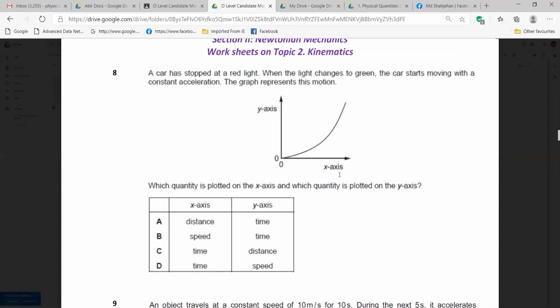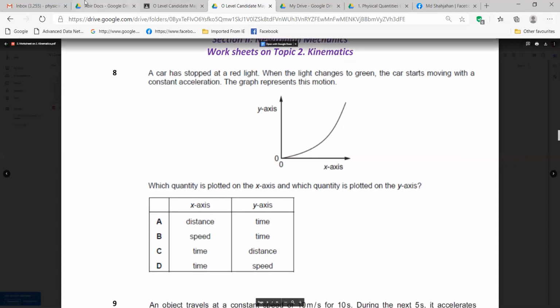Because it is not a speed-time graph, right? If it were a speed-time graph, then it would be a straight line. Constant acceleration is a straight line, a steeper straight line. But it is not that, so it is not B or D. It is A or C. Then find it. Sir, A.